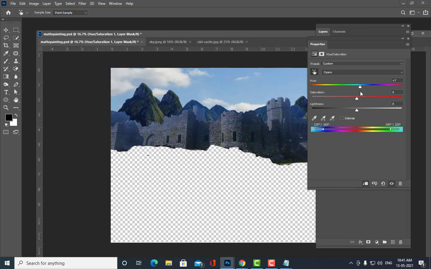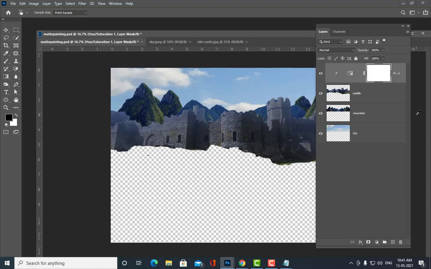So for that I can actually reduce the saturation. See, the moment I reduce the saturation, it has totally become black and white. Are you all getting my point? Yes, sir. See, now we have totally removed that blue color border, just by reducing the saturation. So this is how we can improve the borders, right? So now this job is done. Okay. The next thing.